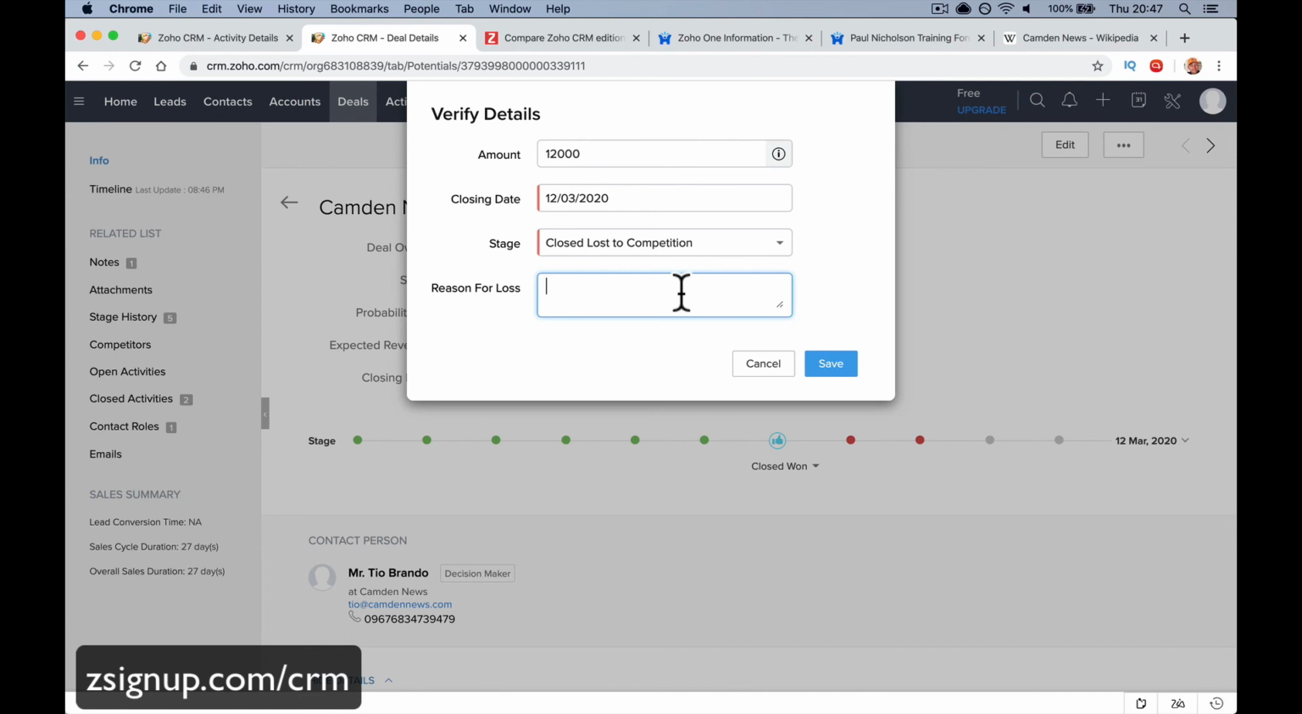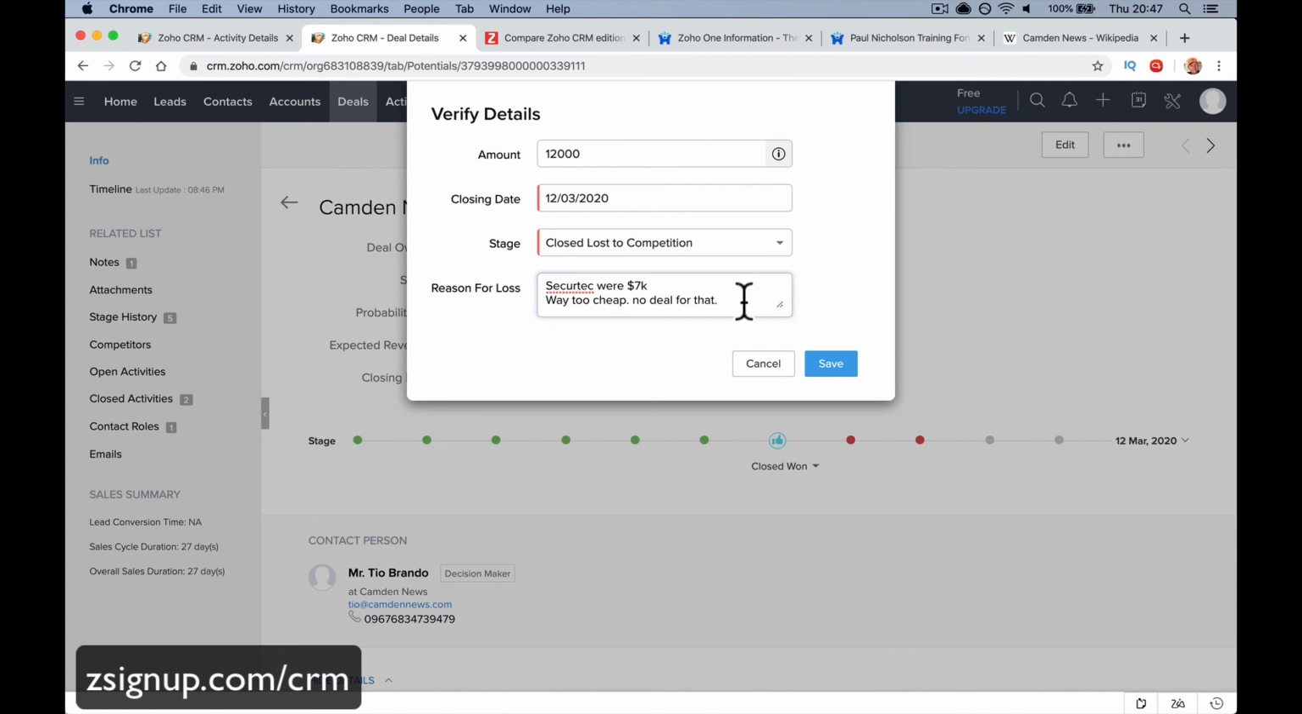This is, lost to Secure Tech, they were 7k, right? Way too cheap. No deal for that. Whatever it might be, right? Some other companies come in and lowballed you.